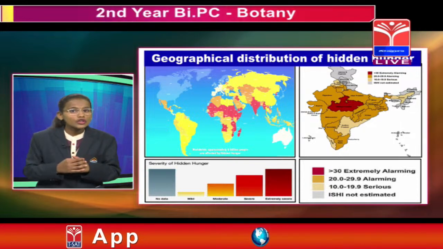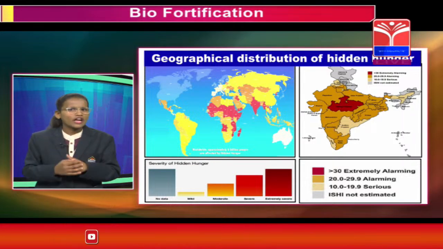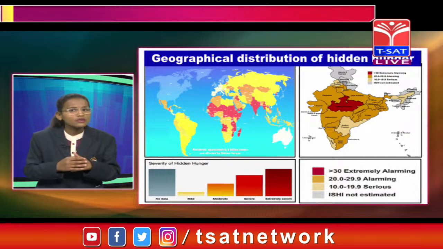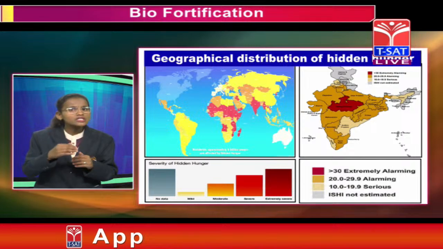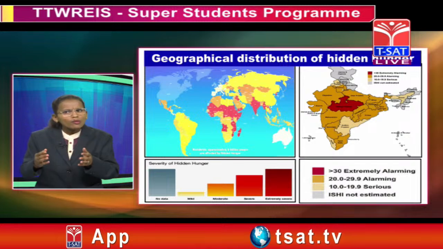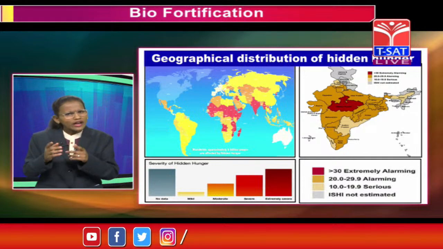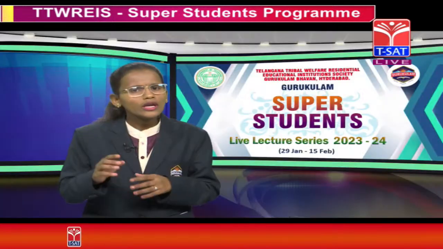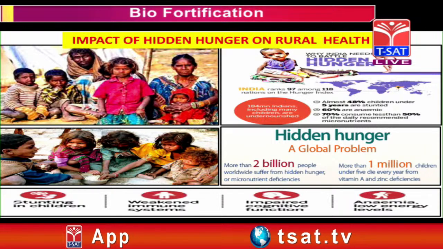India is also extremely severe in the case of hidden hunger. In this graph, you can see the India map and its health condition. Madhya Pradesh is the state with the largest hidden hunger index. The surrounding states are also in the trap of hidden hunger, and day by day, the problem of hidden hunger is increasing. What could be the solution for this? Let us see where hidden hunger has more impact in India. This slide gives us clarity that the impact of hidden hunger is mostly in rural areas.